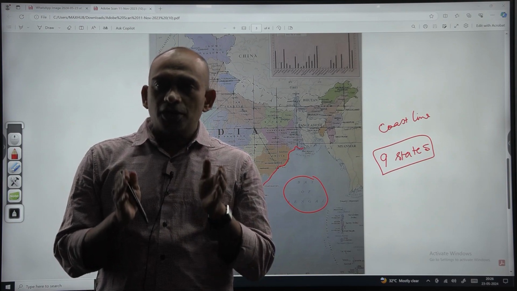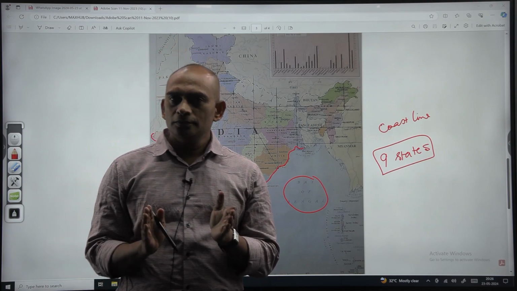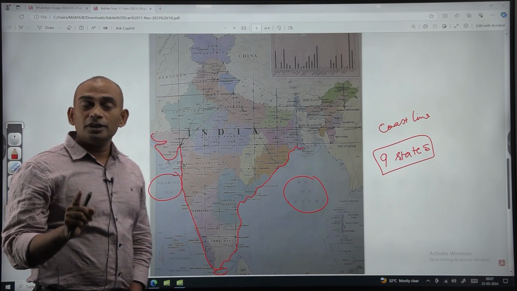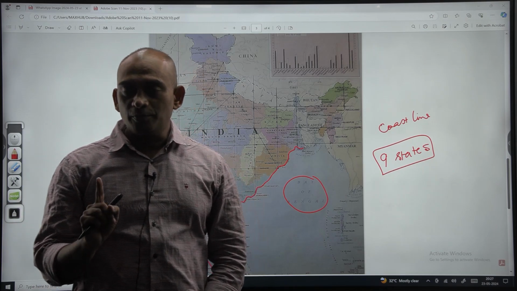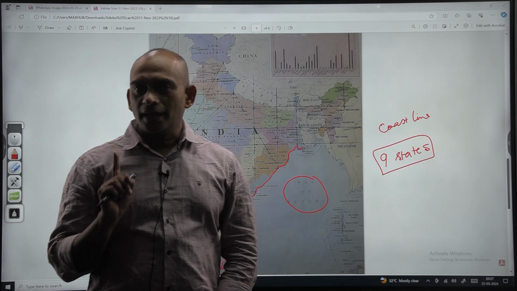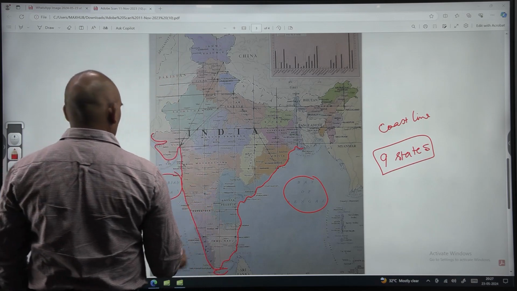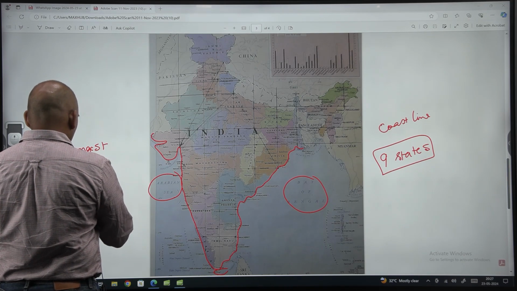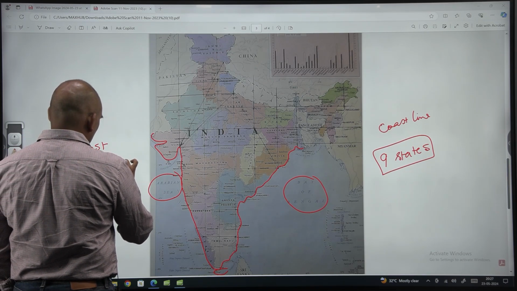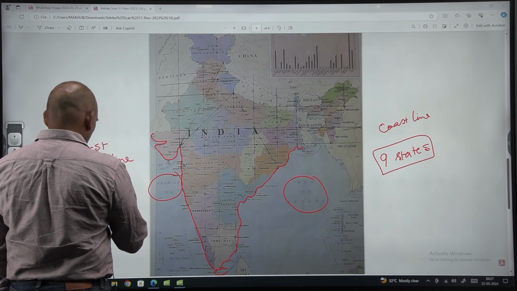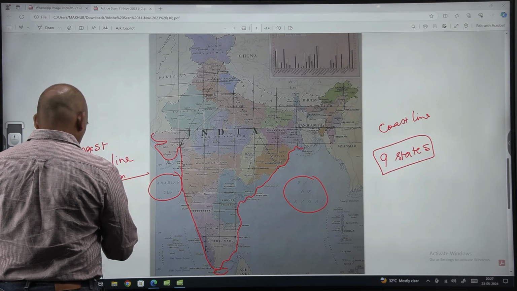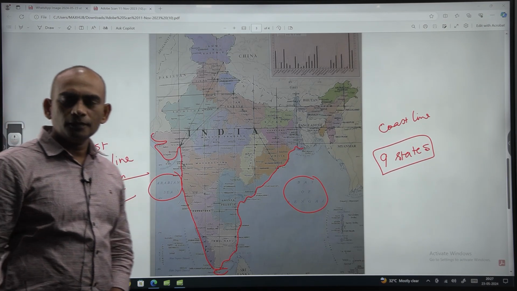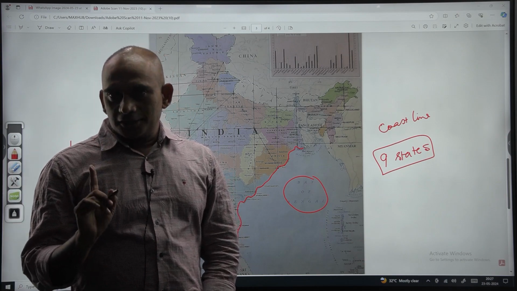That means Gujarat has a seashore which is the longest in India when we compare with all other states. So the longest coastline in India is with Gujarat. That is the first state.